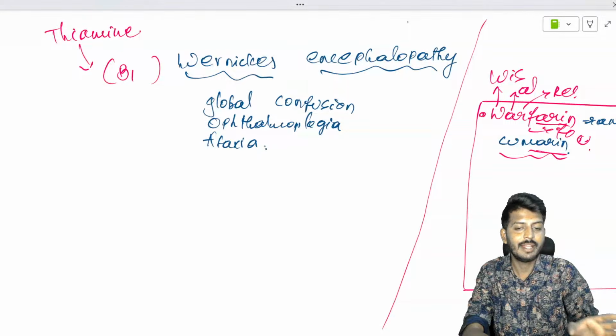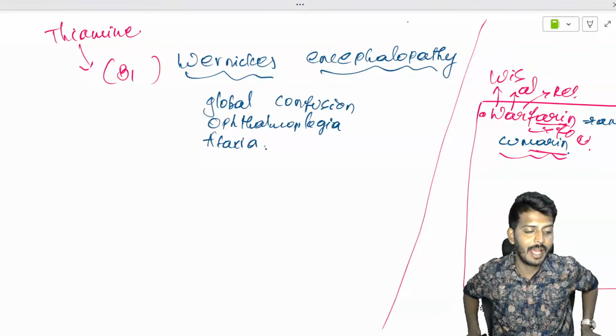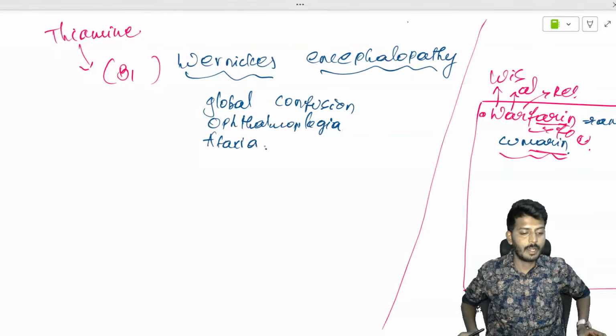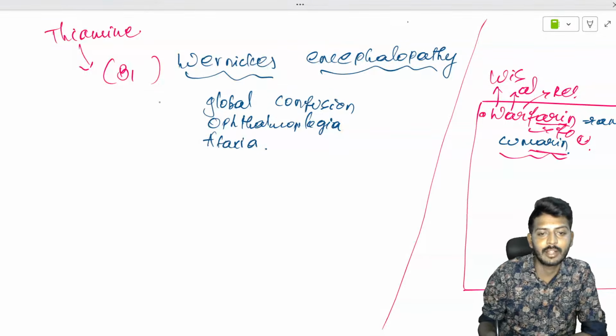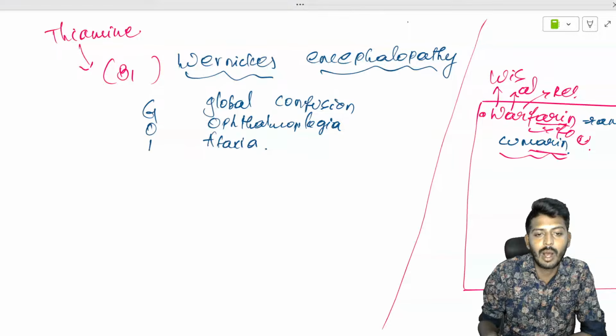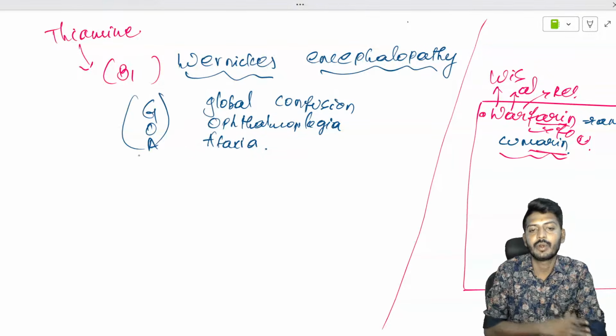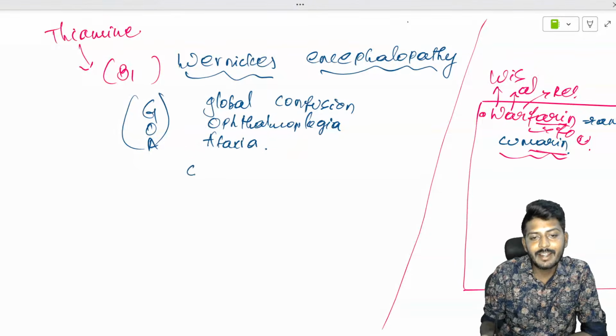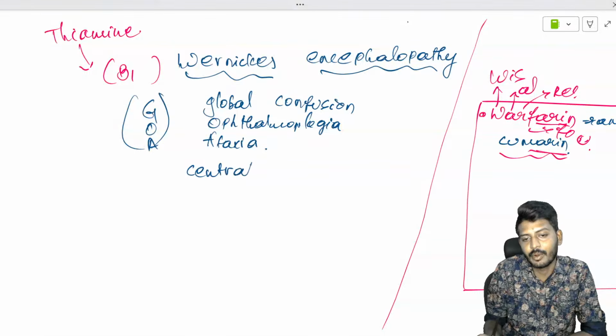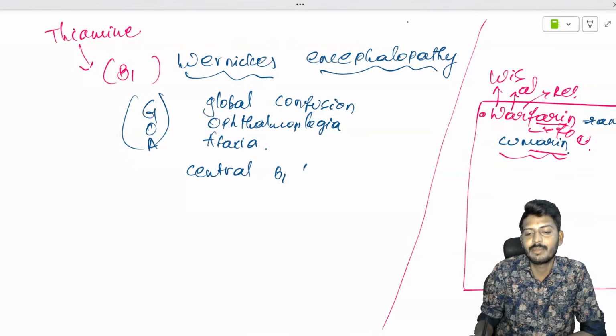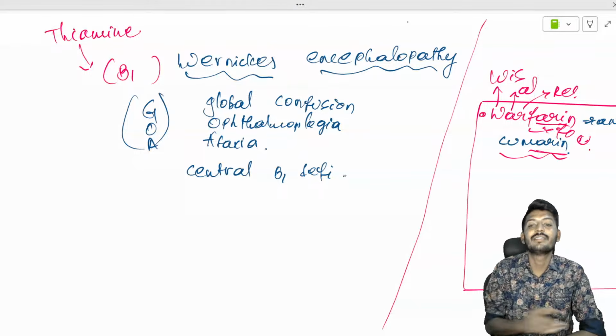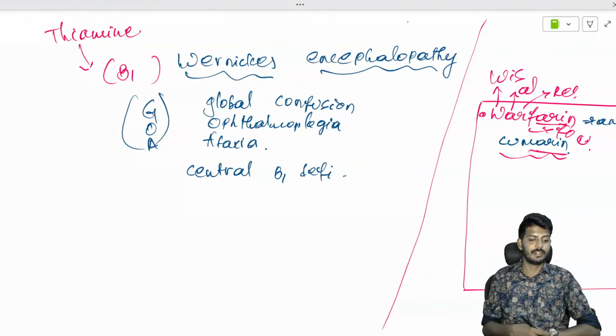Okay, so Wernicke's encephalopathy is a disease in which global confusion, ophthalmoplegia, and ataxia will be there. So that's why we get a mnemonic called GOA for the clinical features. Okay, so this is a central B1 deficiency. Central B1 deficiency means the B1 deficiency is majorly seen with the central nervous system.